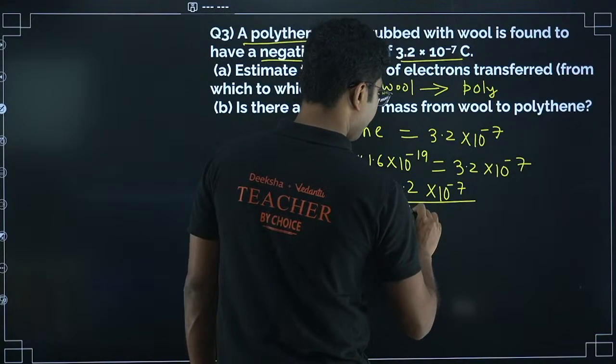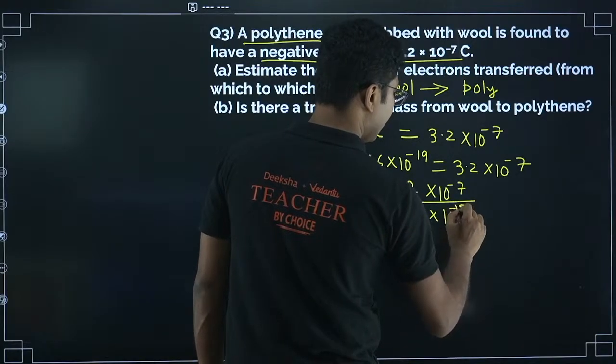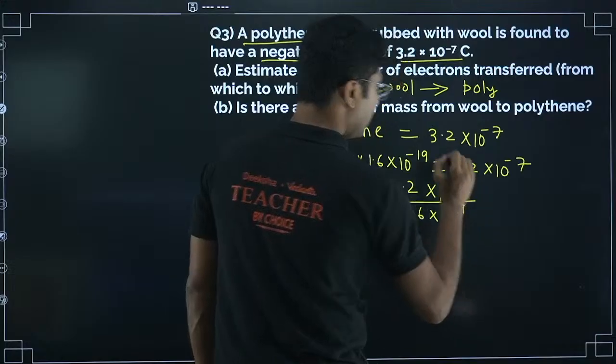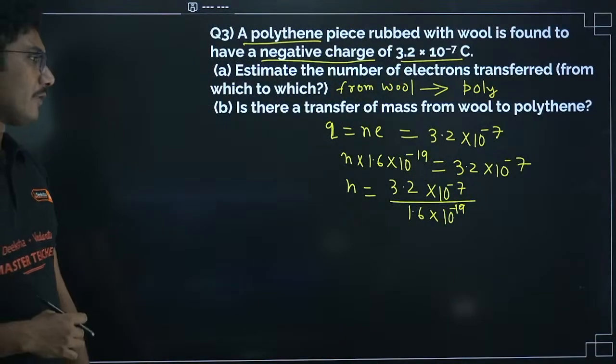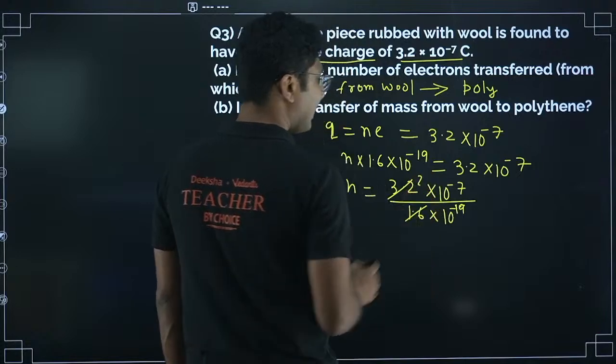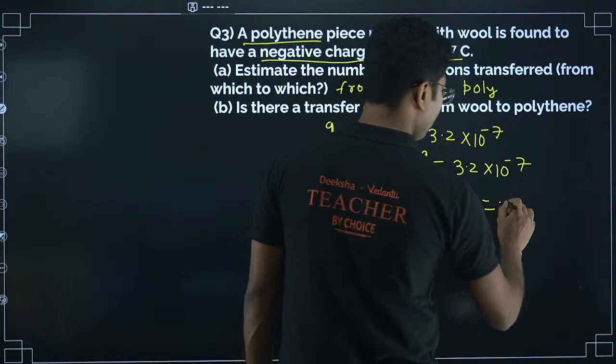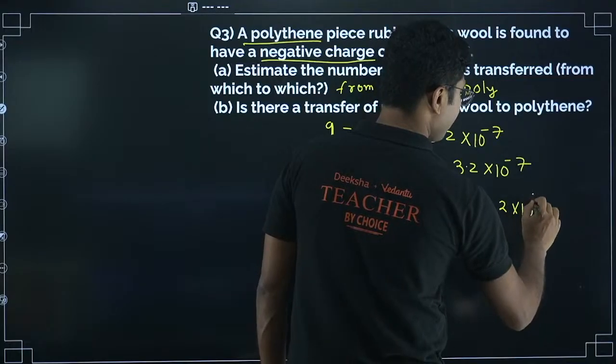So n is 3.2 into 10 to the power of minus 7 divided by 1.6 into 10 to the power of minus 19. Even if you are weak in calculation, you can still use your calculator to find the final value, but the application must be correct. You have to practice problems again and again to master this art. So number of electrons will be 2 into 10 to the power of 12.